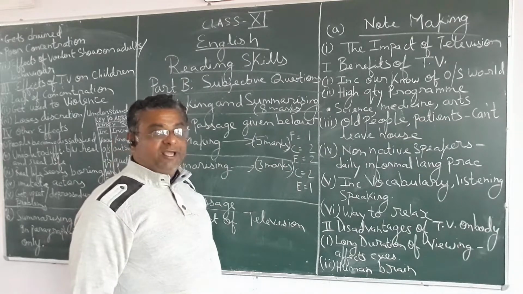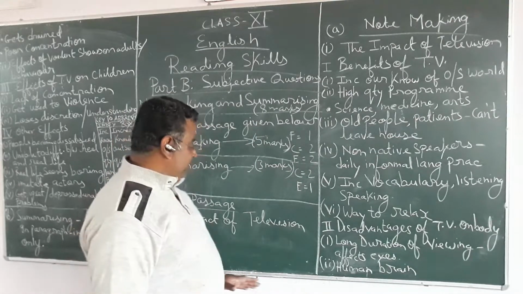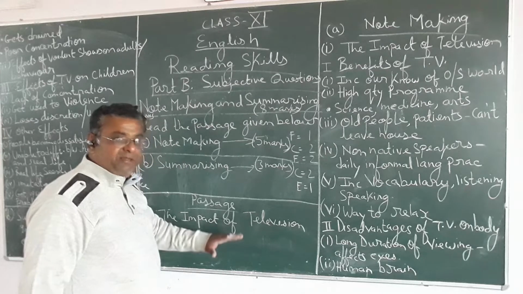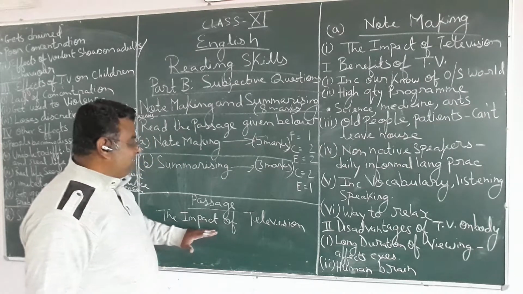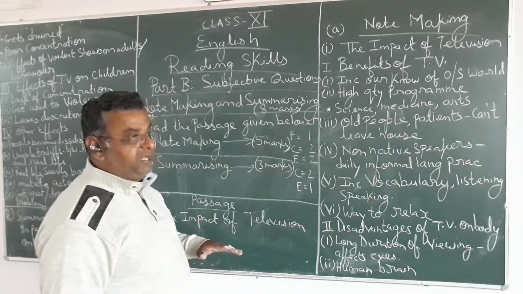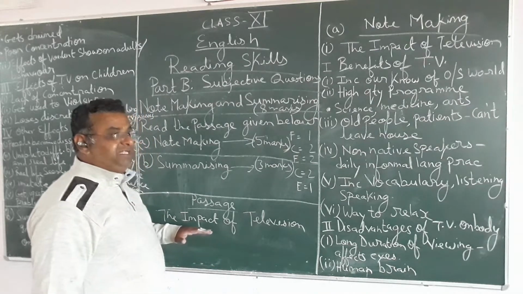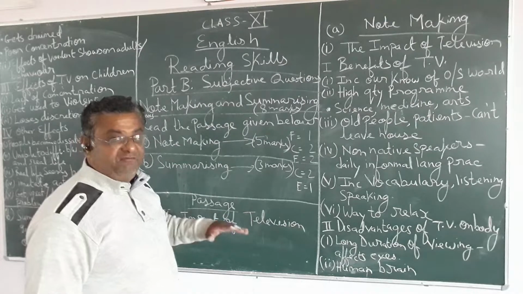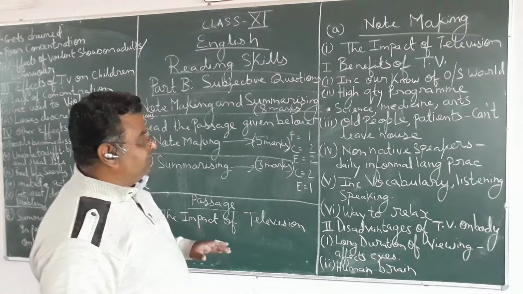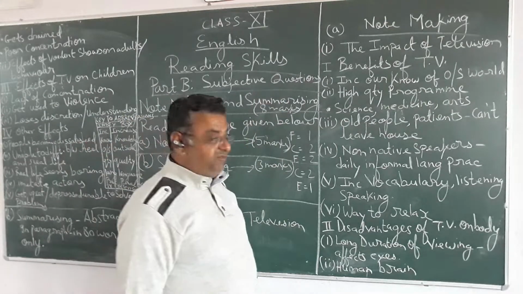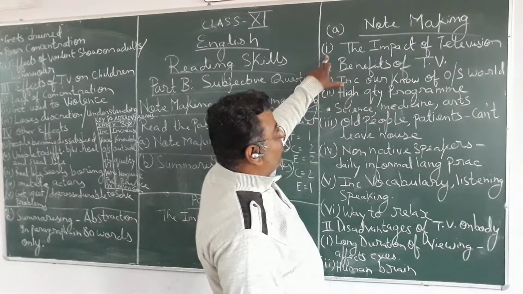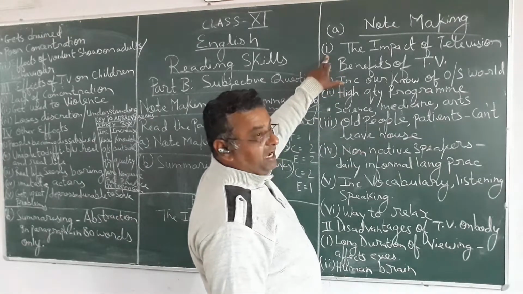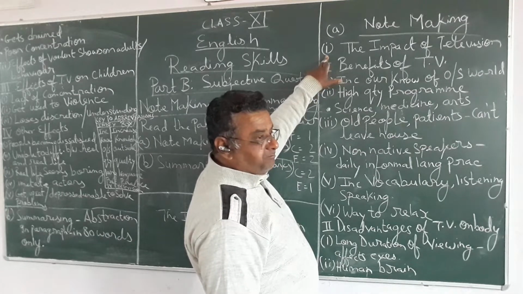Now, I am talking about note making. Suppose you have been given the paragraph, the impact of television. That means the disadvantages and advantages of television are mentioned in the paragraph. Now you are making the notes of that. First of all, always give a title to your note making.